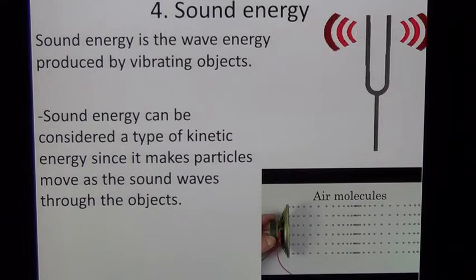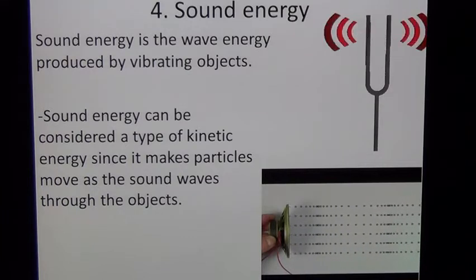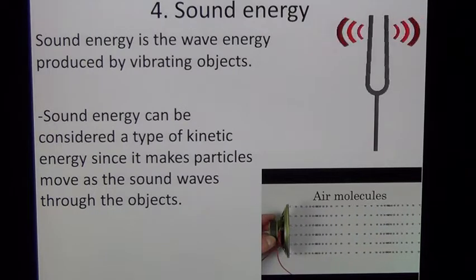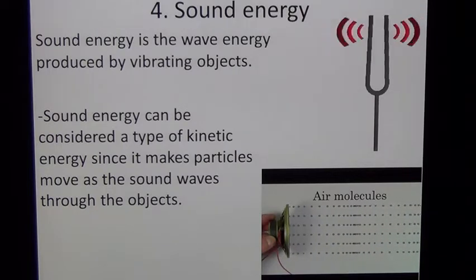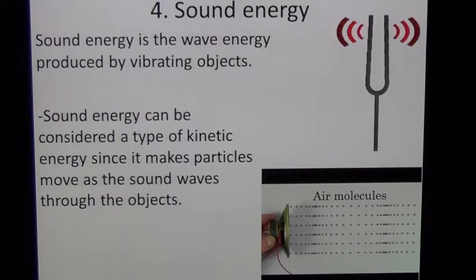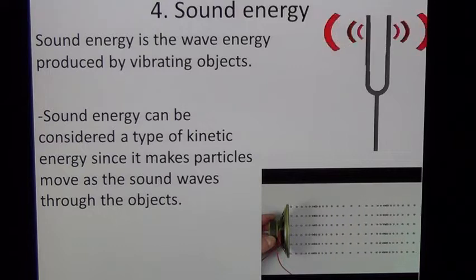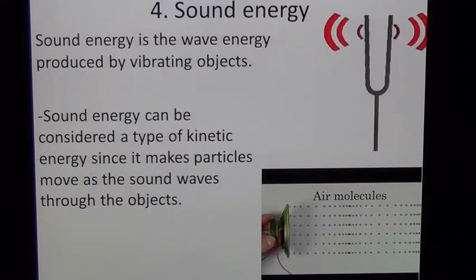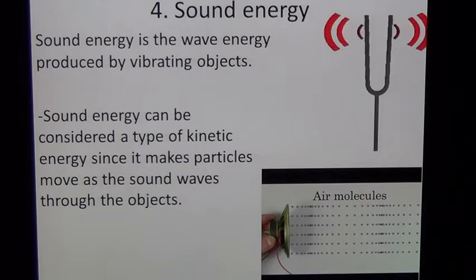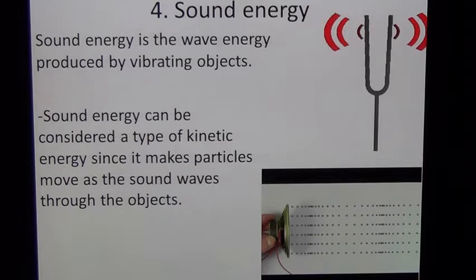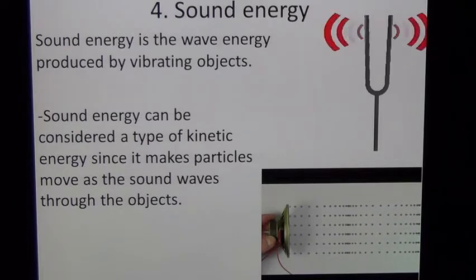The fourth type of energy we're going to discuss is sound energy, which obviously you're very familiar with. But what you may not know is where sound energy comes from. Sound energy is actually caused by vibrating objects. So as objects move, they push the air. As an example, when I'm speaking into the camera right now, my voice box is vibrating, and those vibrations push on the air molecules, which push on other air molecules, and those vibrations travel until they hit, if we're in class, your eardrums, or in the case of this video, the microphone, which converts it into other types of energy.